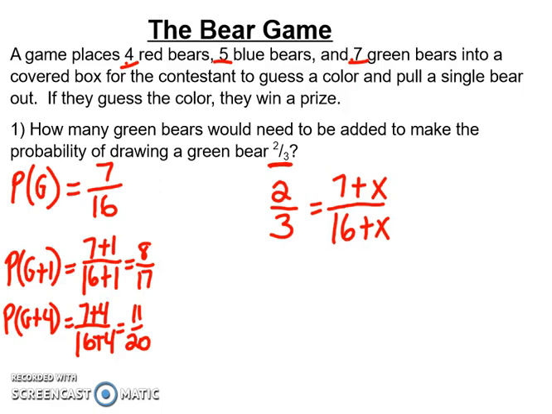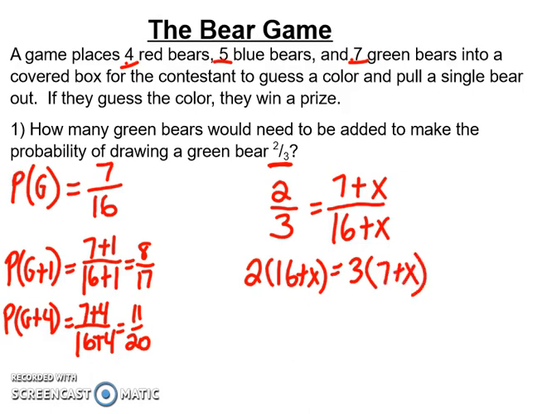So from here, this looks kind of crazy for a lot of people, but it's really just a basic proportion that I cross multiply. I just have to remember that when I cross multiply here, I get 2 times the quantity 16 plus x, and I get 3 times the quantity 7 plus x.